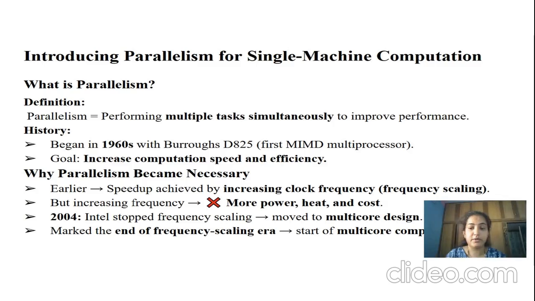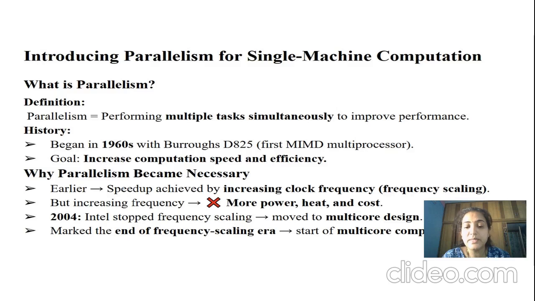The history of this begins in the 1960s with the D825, the first MIMD multiprocessor. Why did it begin? In order to increase computation speed and efficiency. This is the basic thing before getting into the topic. So why did parallelism become necessary?